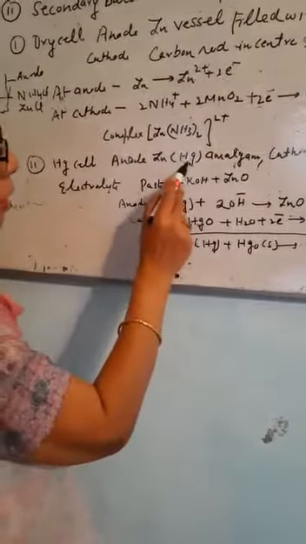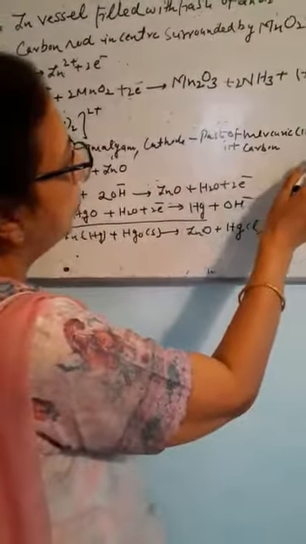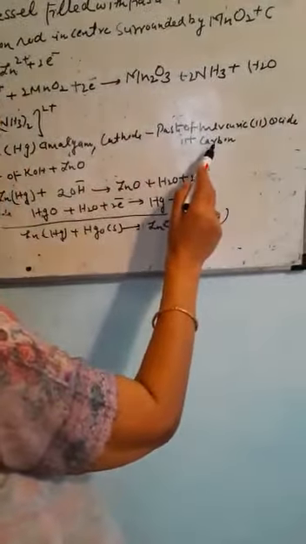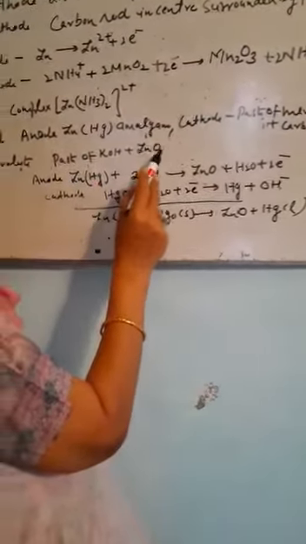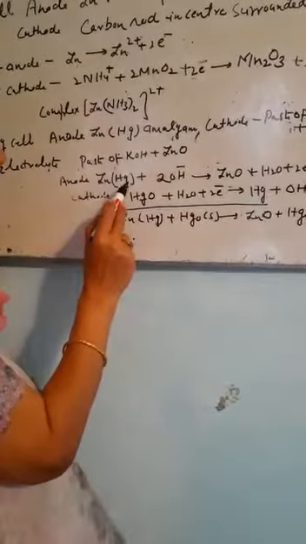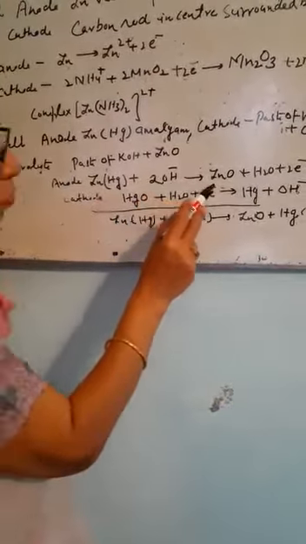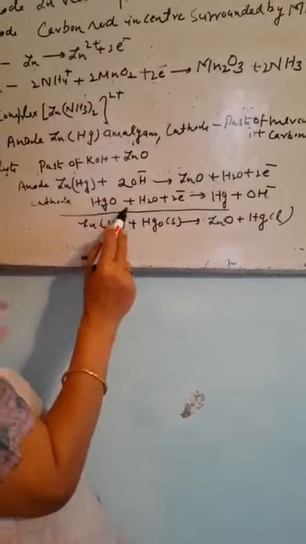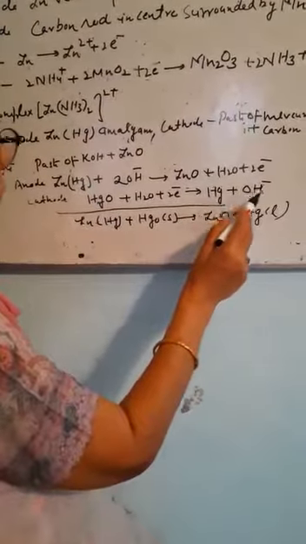The anode is a zinc amalgam, with a cathode of a paste of mercuric oxide with a little carbon, and the electrolyte is a paste of KOH and ZnO. At the anode, the reaction takes place: zinc reacts with the electrolyte to form zinc oxide with the release of 2 electrons. At the cathode, mercuric oxide is reduced to form mercury.